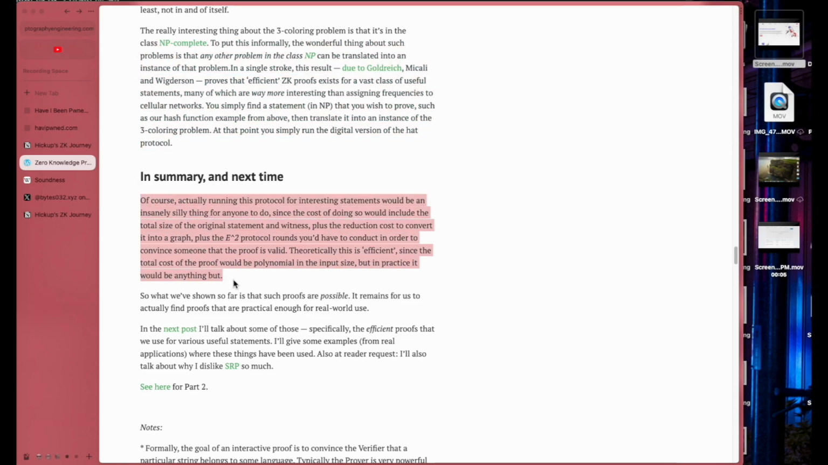Of course, actually running this protocol for interesting statements would be an insanely silly thing, since the cost of doing so would include the total size of the original statement and witness, plus the reduction cost to convert it into a graph, plus e squared protocol rounds you'll have to conduct in order to convince someone that the proof is valid.